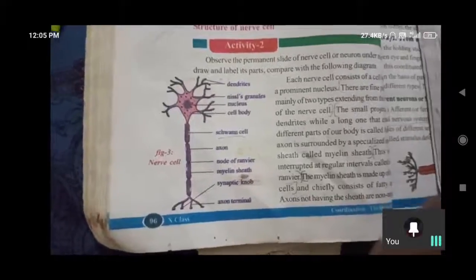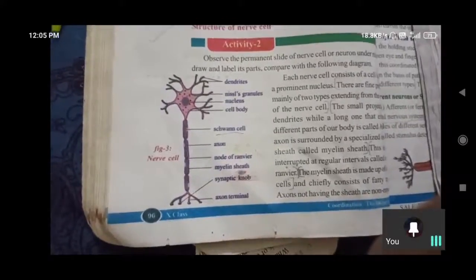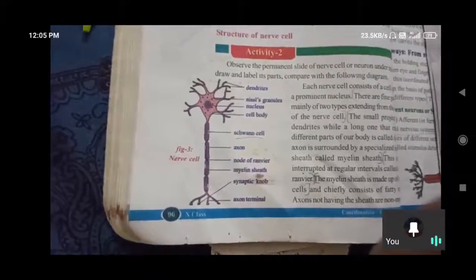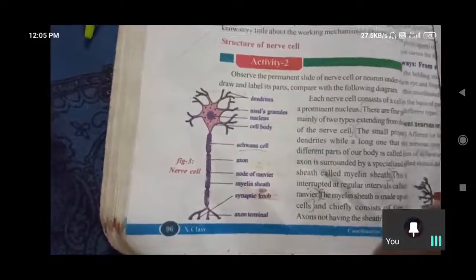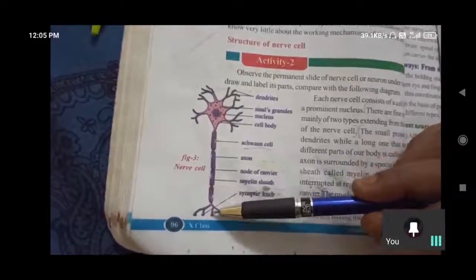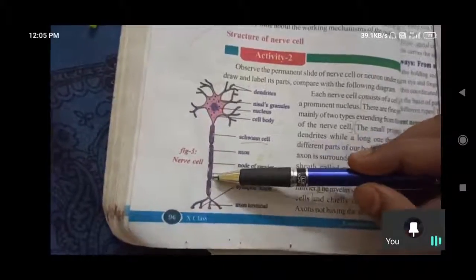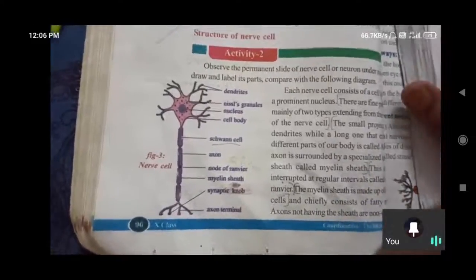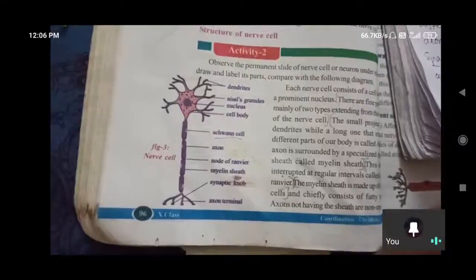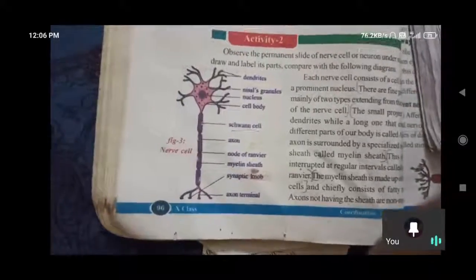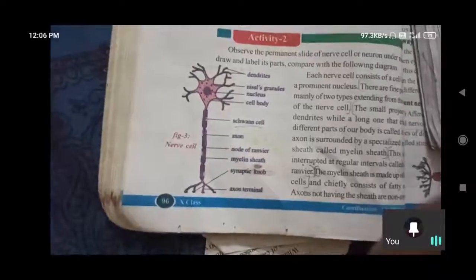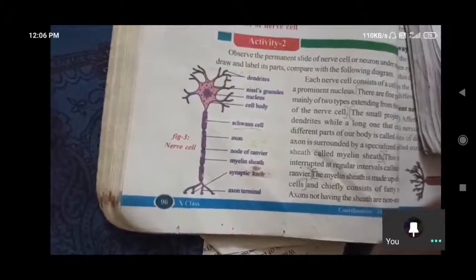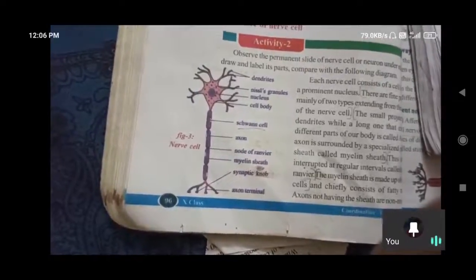Due to these gaps, electrical impulses along the axon will pass. So nodes of Ranvier allow the generation of fast electrical signals. Continuous movement is somewhat different from the jumping of signals from one node to another node, because myelin sheath means insulating material. Myelinated means insulating material, which is surrounding the axon. Myelin sheath is insulated material.